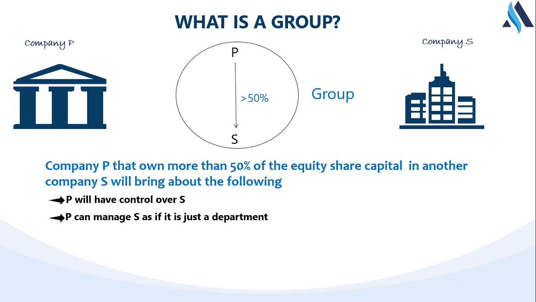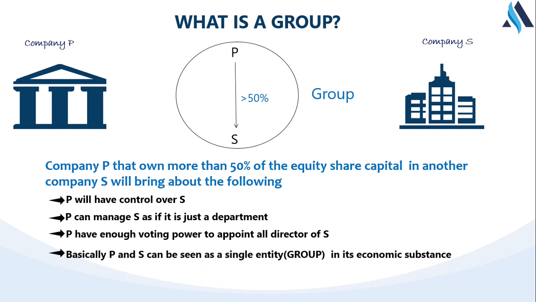This also gives rise to the fact that P has enough voting power to appoint all directors of X. Yes, because let us assume company P owns 80% of company X. Company P can make the decision to appoint all the directors. Why? Because they have enough voting power to do so. So we can then basically conclude that company P and company X can be seen as a single entity, that is a group in its economic substance.